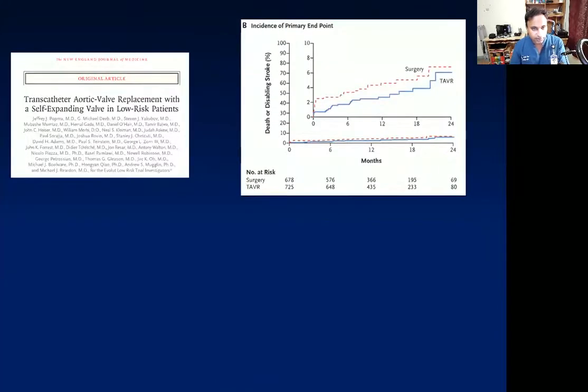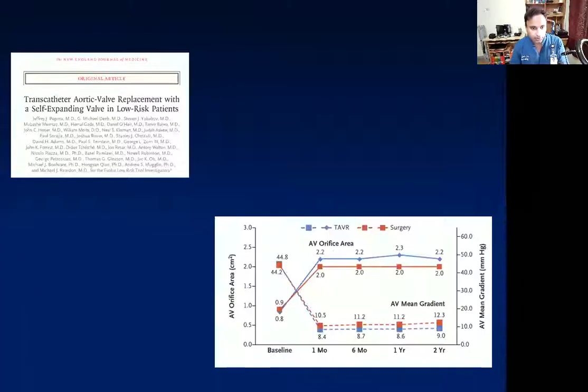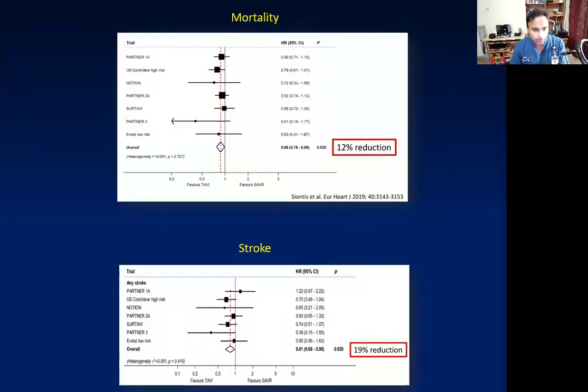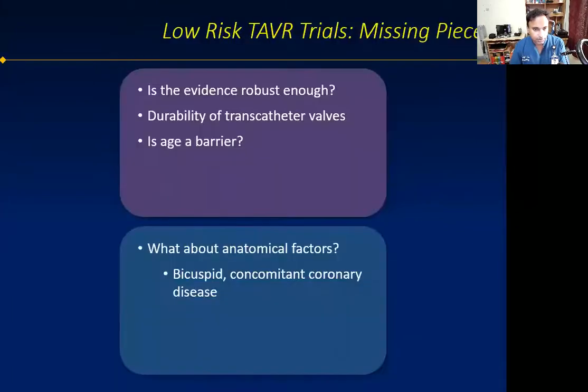As I mentioned earlier, in the Evolut Low Risk trial, TAVI was found to be non-inferior to SAVR for the primary endpoint. CoreValve achieved a numerically higher aortic valve orifice area. The TAVR group had lower risk of disabling stroke, bleeding complications, acute kidney injury, and atrial fibrillation. A recent meta-analysis of all RCTs on TAVI across the entire risk spectrum showed a reduction in mortality and stroke rates. So can we offer TAVI to all aortic stenosis patients?